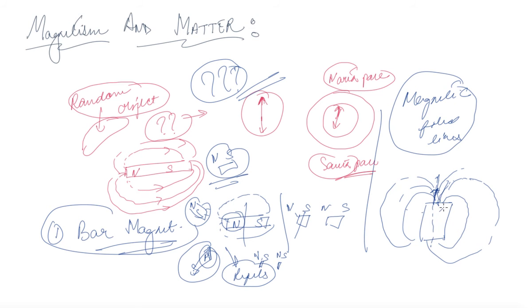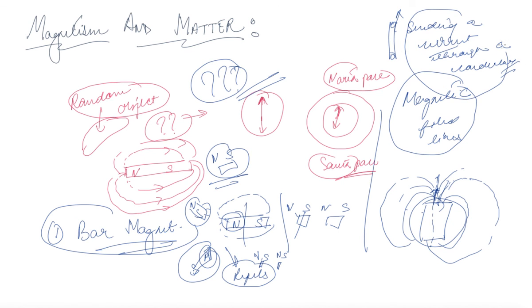Now this bar magnet can also be produced by sending a current through a conductor. So in this way we can also create a bar magnet.